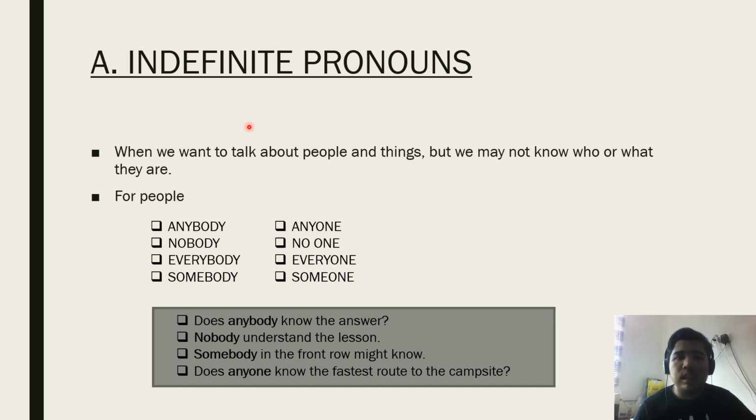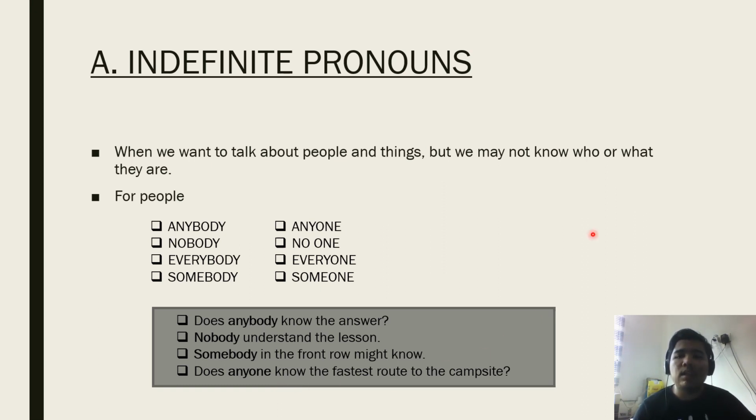Okay, we use these indefinite pronouns when we want to talk about people and things, but we may not know who or what they are. For people, we will use anybody, nobody, everybody, somebody, anyone, no one, everyone, and someone. Okay, for example, does anybody know the answer? Nobody understands the lesson. Somebody in the front row might know. Does anyone know the fastest route to the campsite?